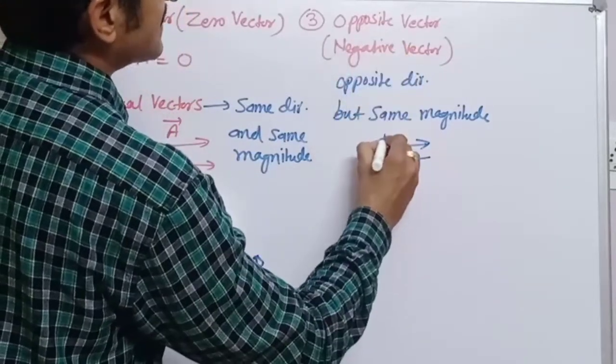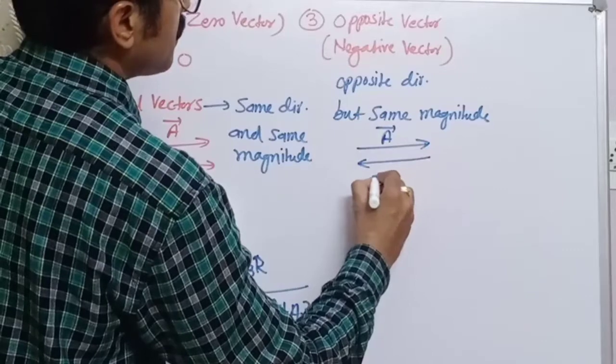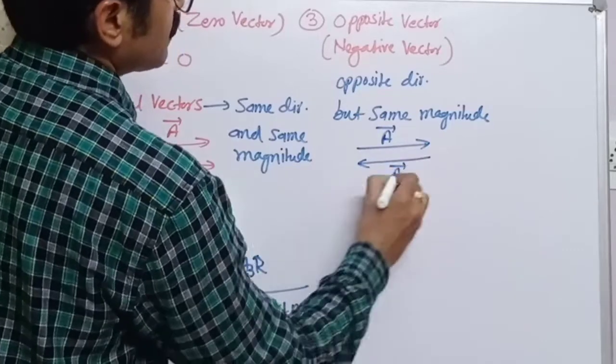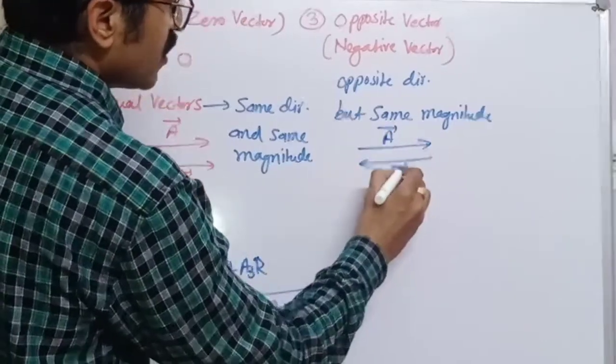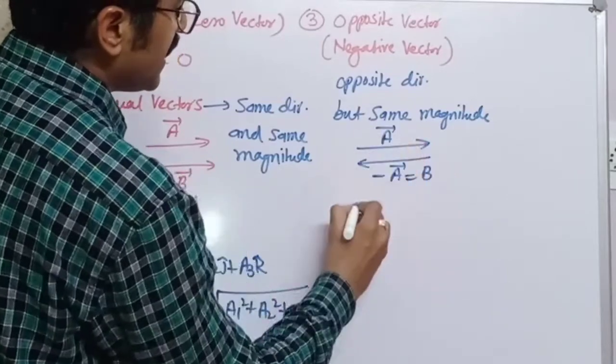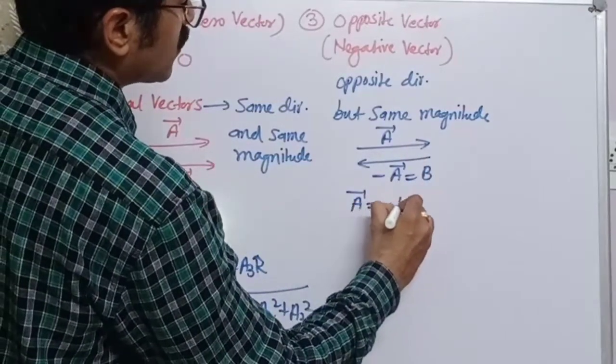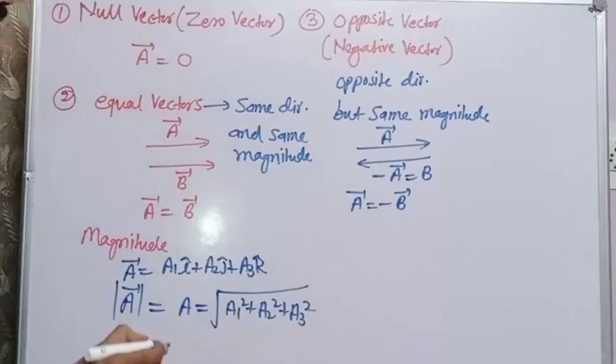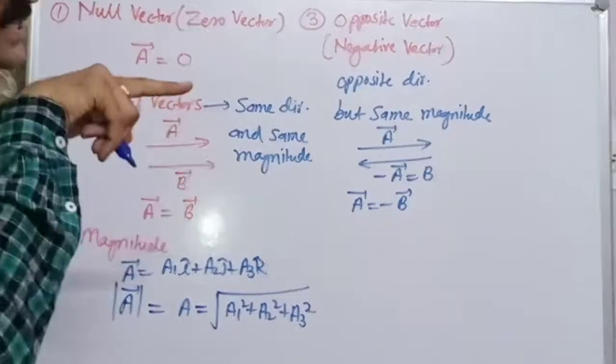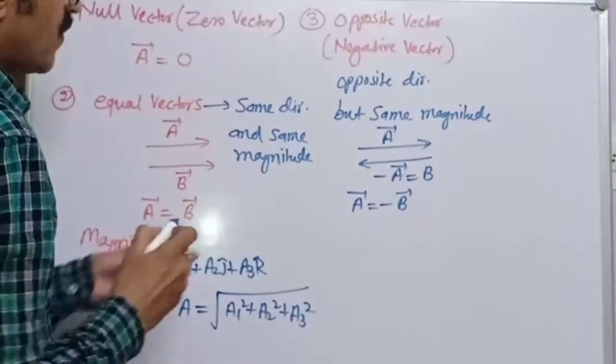It can be said as negative vector, A vector, minus A vector. If you call it B, then A vector is equal to minus of B vector. These are negative. Magnitude is same but direction is exactly opposite.